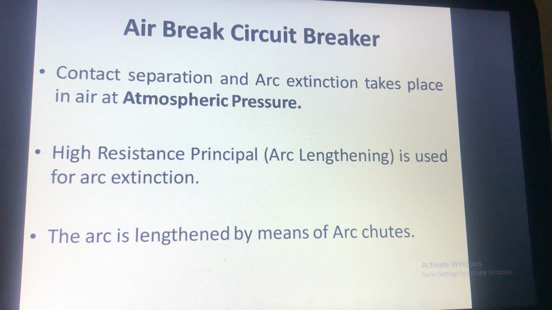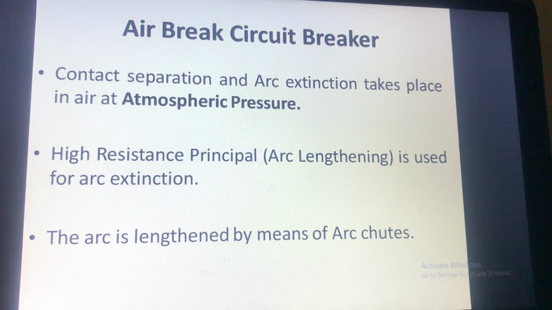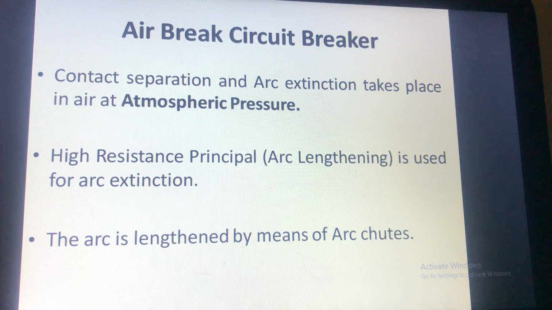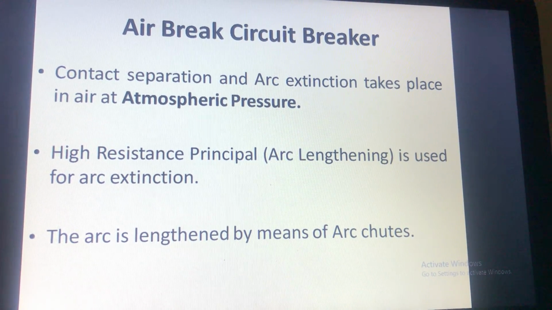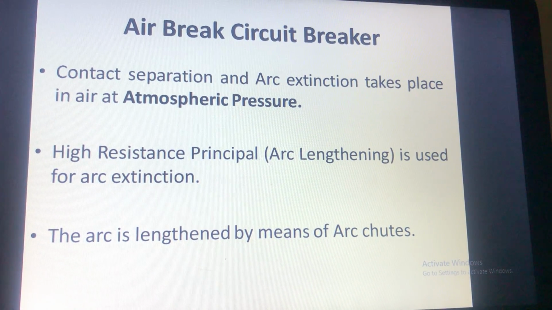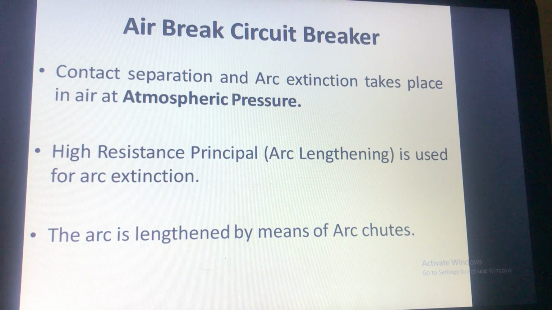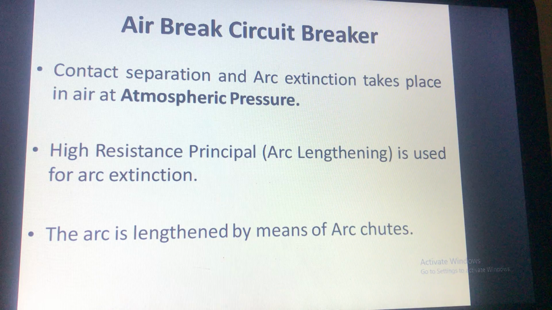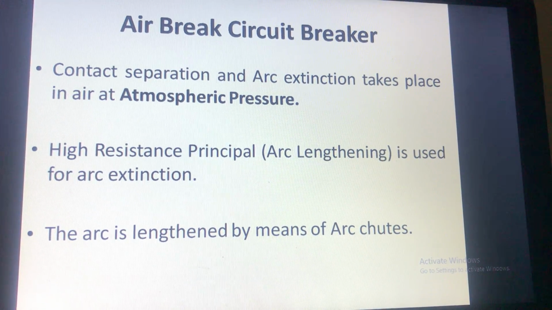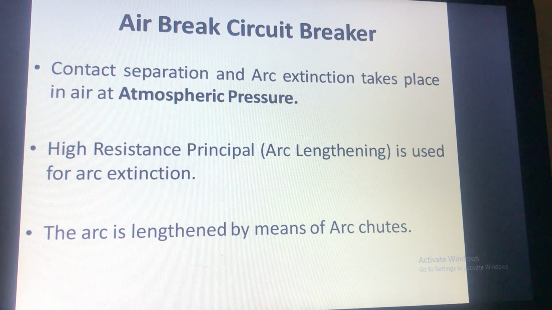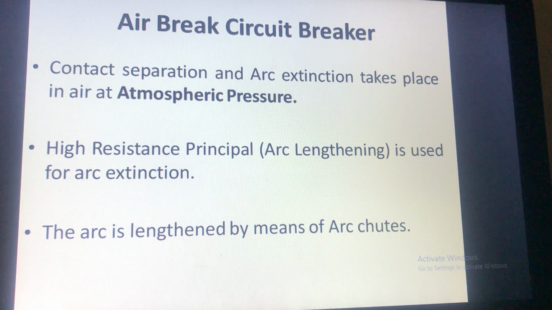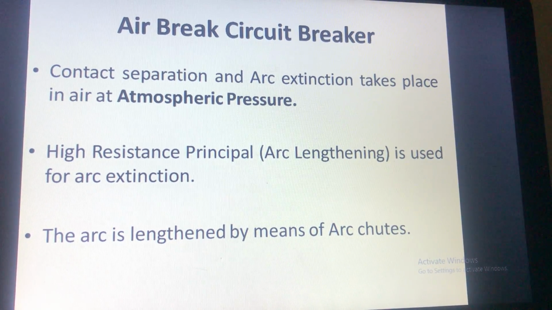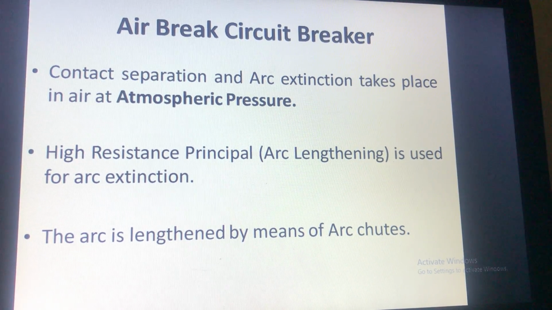Due to this lengthening of the arc, the resistance increases because R is directly proportional to L. Due to this increase in resistance, the voltage drop across the arc increases, and the system voltage can't maintain this voltage drop, so the arc gets extinguished. So the arc resistance is increased by cooling and by the lengthening of the arc, which results in the extinction of the arc.